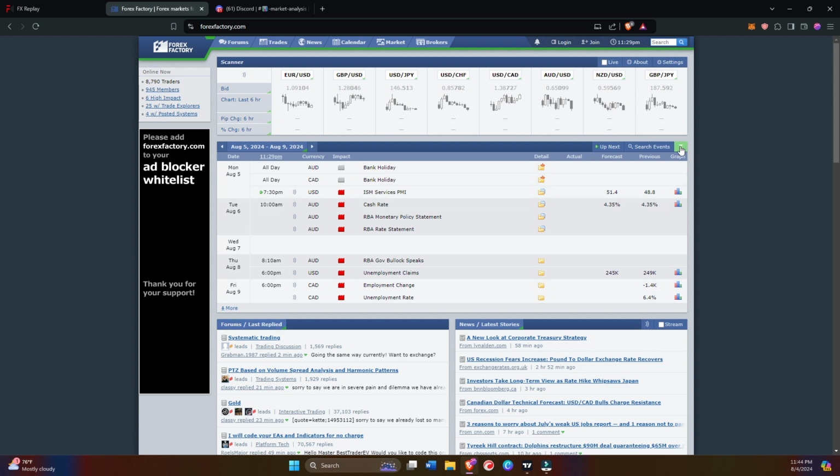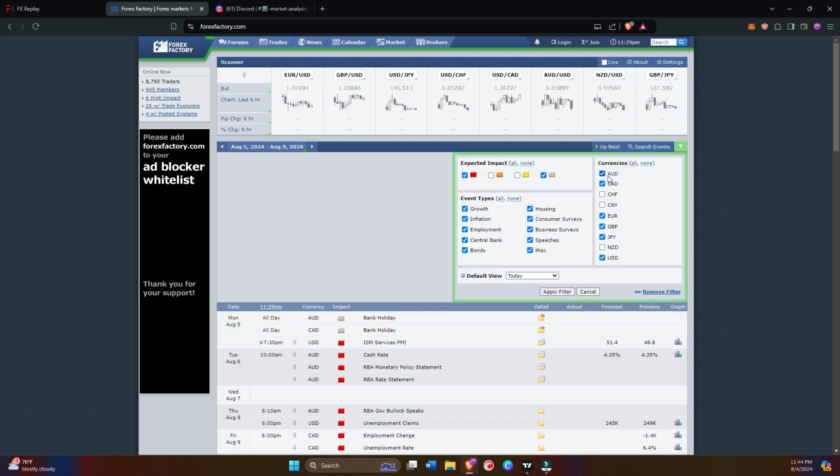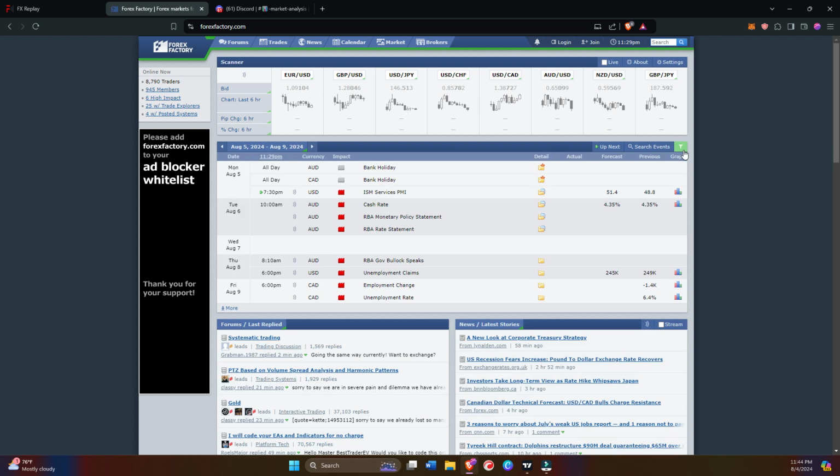The pairs on which you see a tick, those are the pairs I personally trade. Here you can see on Monday we have bank holiday on AUD and we have bank holiday on CAD as well.